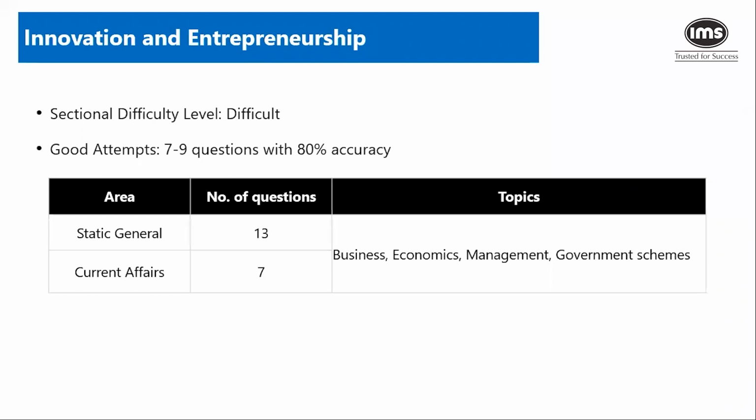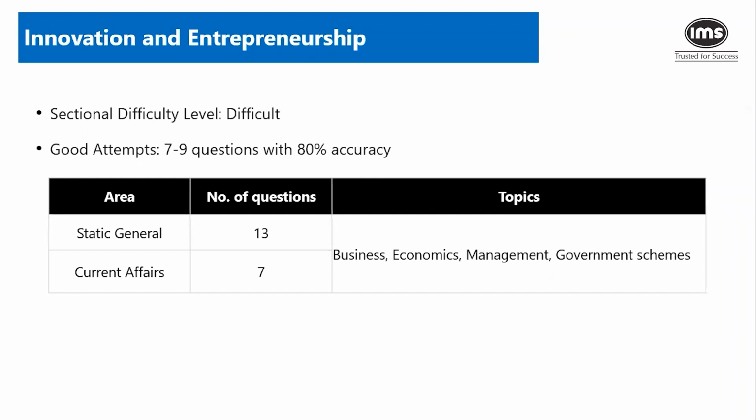Now, what kind of other questions would be asked in static? Taglines, right? So, for example, Kodak, you press the button, we do the rest. That used to be a tagline of Kodak at a point of time. So, you can prepare for a lot of these taglines. They don't typically ask logos, but then it's a good idea to know a few logos, taglines, and of course, founders, CEOs, those are the things that are very, very important from this particular section.